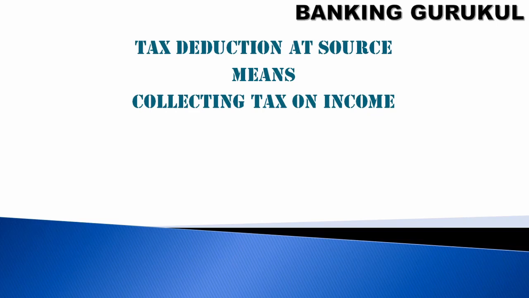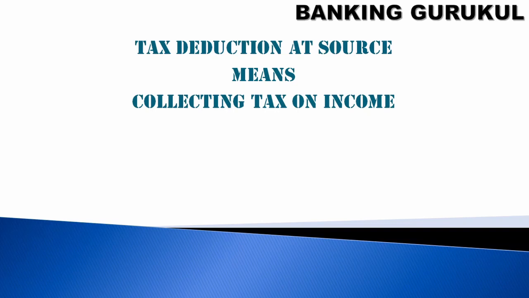In the same way, if you are paying rent, you have to deduct the TDS, then pay the rent. Banks also collect TDS. When a customer has deposited money and gets some interest, that interest attracts TDS. So before the interest goes to the customer's account, the bank has to deduct the TDS, then only is it payable to the customer. Where the source is, there itself you have to deduct the TDS. So for interest on deposits, TDS should be deducted by the bank. For salaries, companies have to deduct before paying the employees. So in all these scenarios, we have to deduct the TDS.